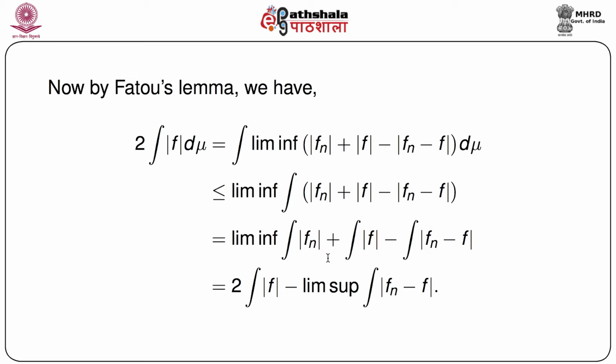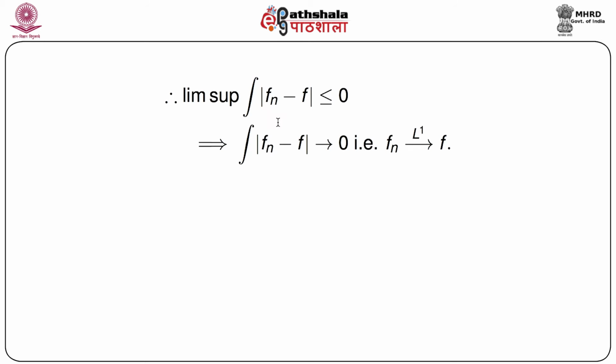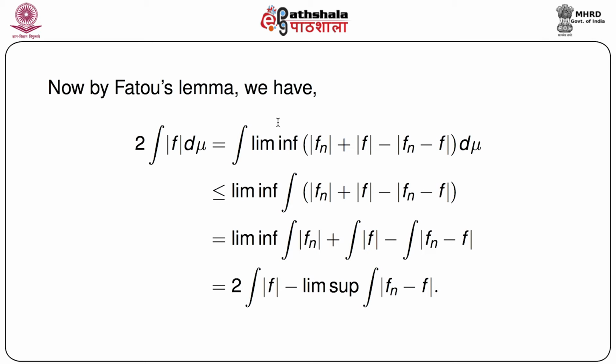Now lim integration of mod fn plus mod f equals lim integration mod fn plus integration mod f, because there is no n, minus lim sup of mod of fn minus f. Since this is converging, we can write this quantity as twice the integral mod of f minus lim sup of integral mod of fn minus f, which implies immediately that lim sup of integration mod of fn minus f is less than or equal to 0.